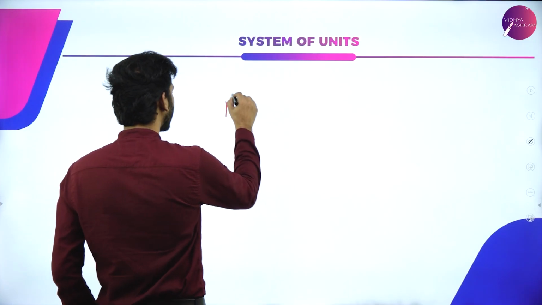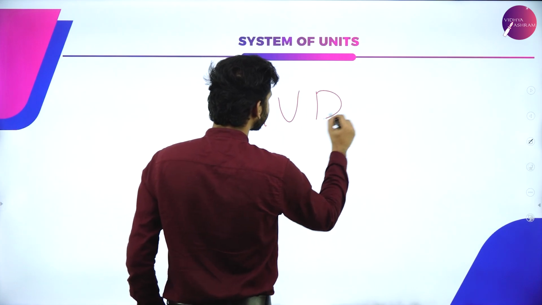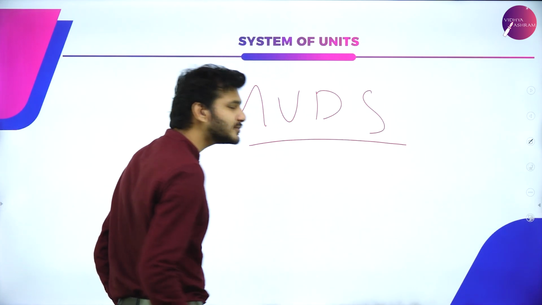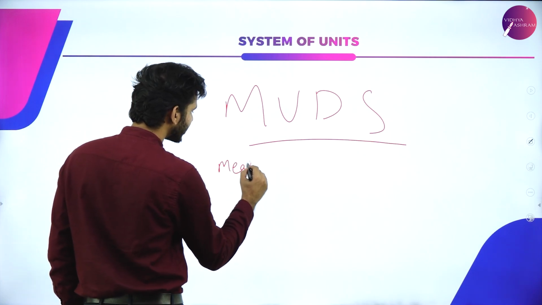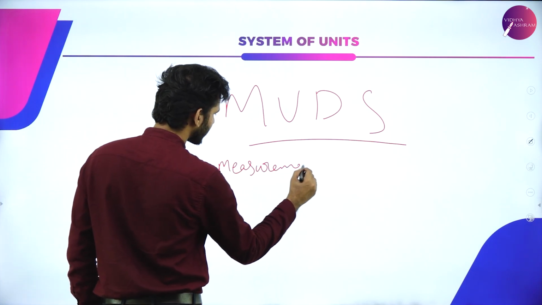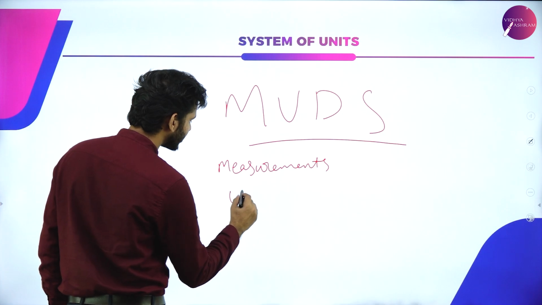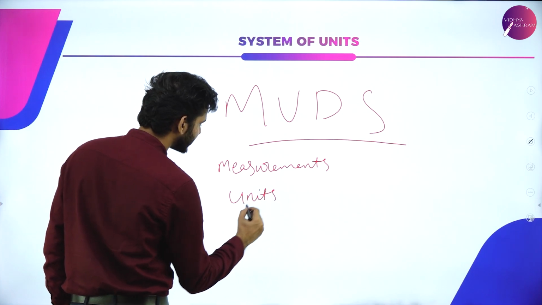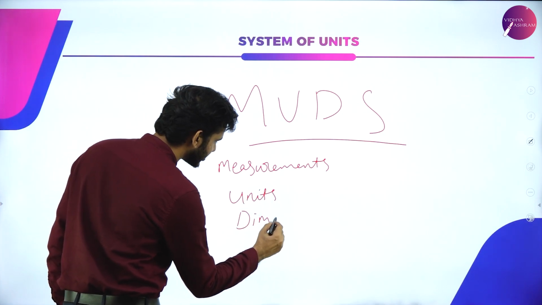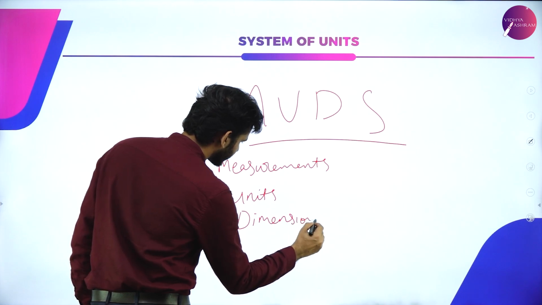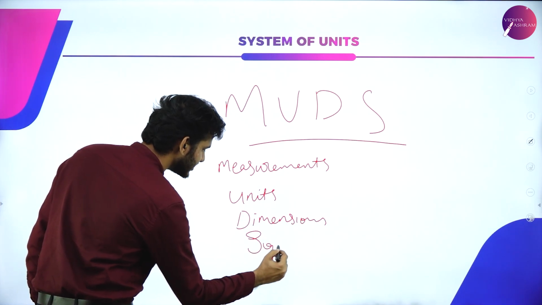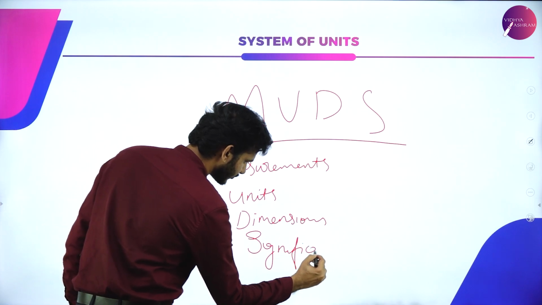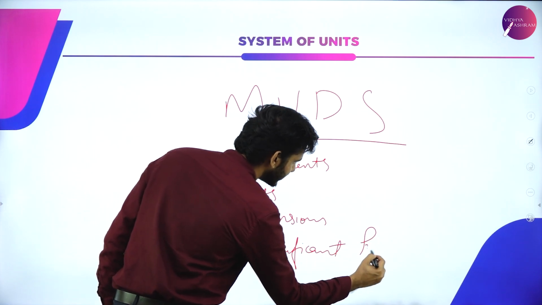We'll be learning about MUDS. Not the muds you see, but we'll be learning about measurements, units, dimensions, and significant figures.